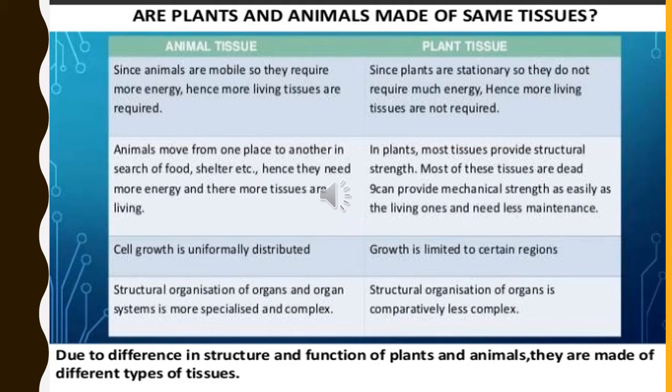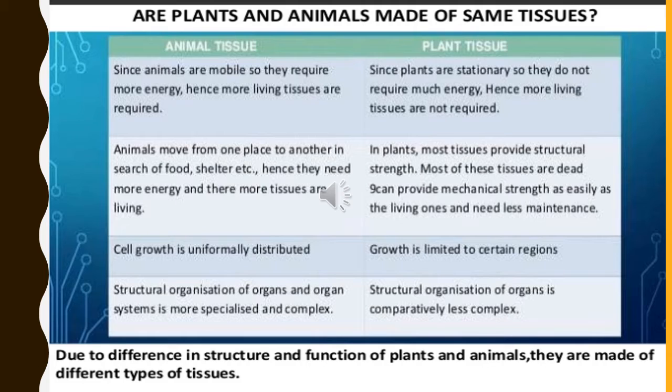Students, now the question comes: are plants and animals made of the same tissues? The answer is no. They have some differences between them. Now let's compare animal tissues with plant tissues. Dear students, we know that animals move from one place to another in search of food, shelter, etc. That means they are mobile. Hence they need more energy and more of their tissues are living ones. If you compare the same point with plant tissues, they are dead or not required to be living. Why? The plants are stationary, so they do not require much energy. Hence more living tissues are not required there.